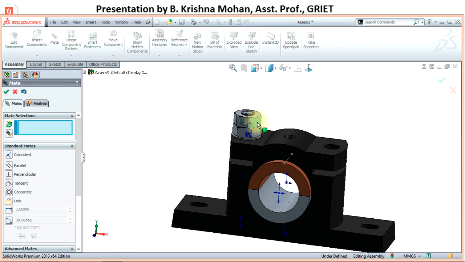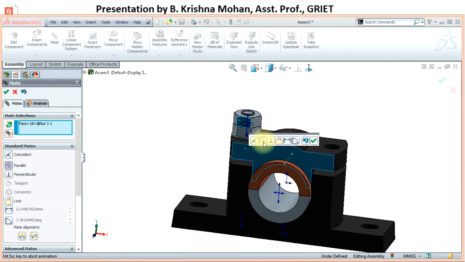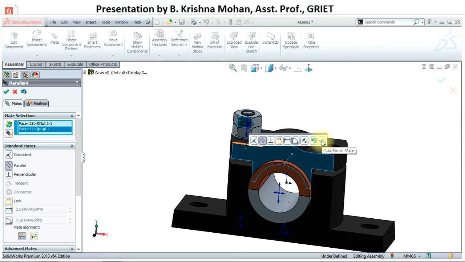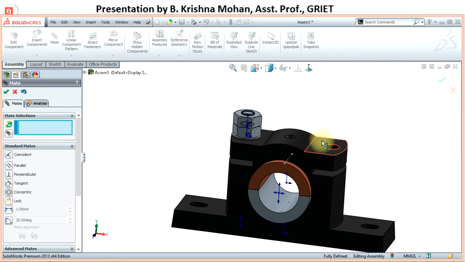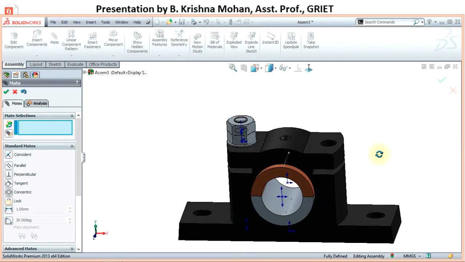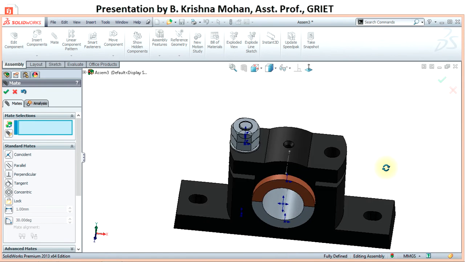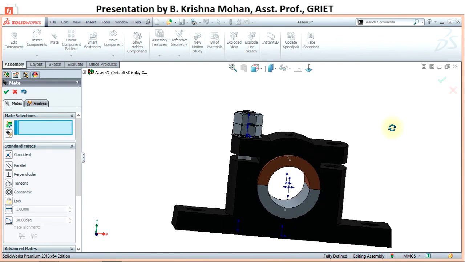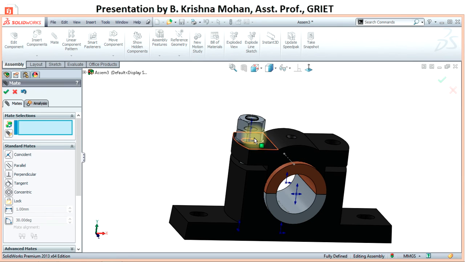Still it is moving, so let's select the flat surface and the flat surface of the cap and say parallel and say OK. So here we fitted the bolt and the nut.